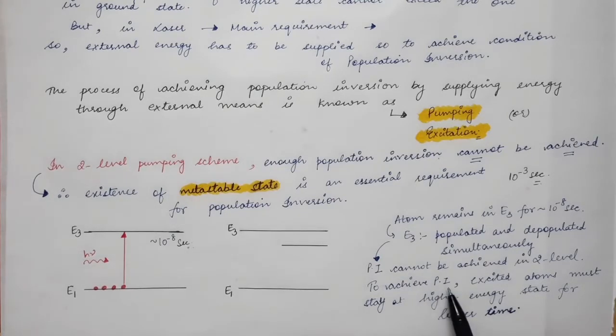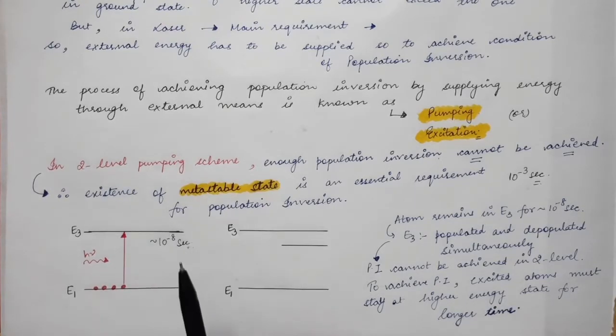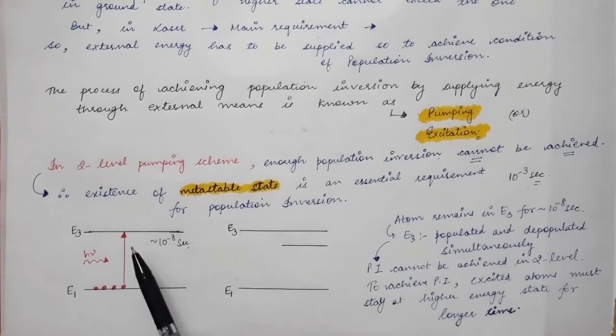To achieve the population inversion condition, excited atoms must stay at the higher energy state for a longer time, so that the ground state atoms go to the excited state, and the excited atoms stay there for a longer time, and hence after a certain amount of time we will have the population inversion condition. But this is not possible in the case of a two-level scheme, because the atoms in the excited state have a very short lifetime, so instantaneously they will go to the ground state. So we won't be able to have population inversion.